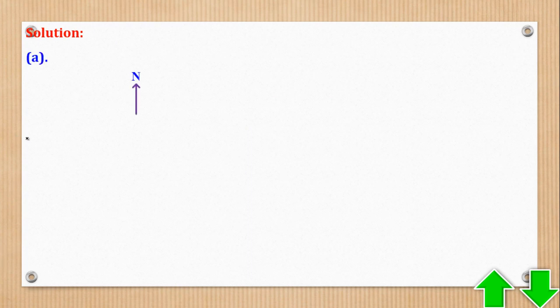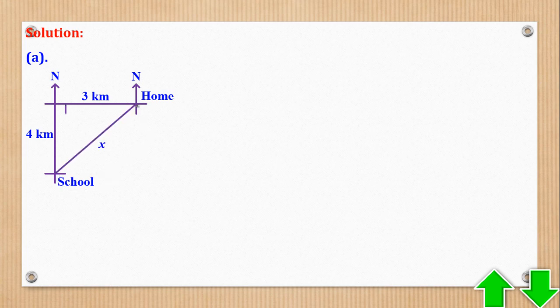So let's start with task A. We shall need to make a rough sketch. From the home, you go west 3 kilometers. Then when you reach 3 kilometers, you now move south 4 kilometers to reach the school. The direct path is by drawing a straight line from home to school. They want this distance, so let it be x.